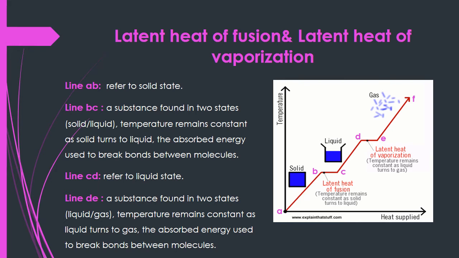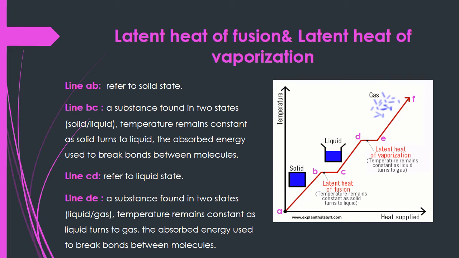Line CD. Line CD refers to liquid state. And as we see, the temperature increases during line CD.